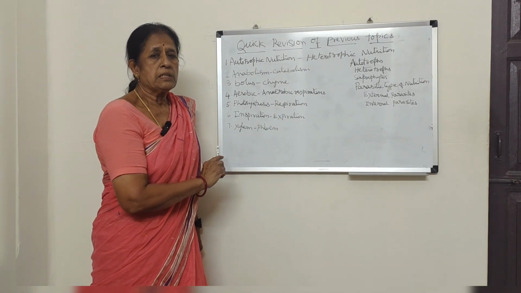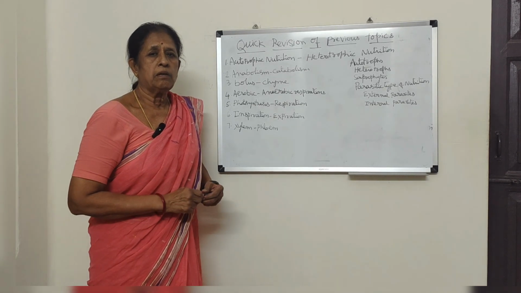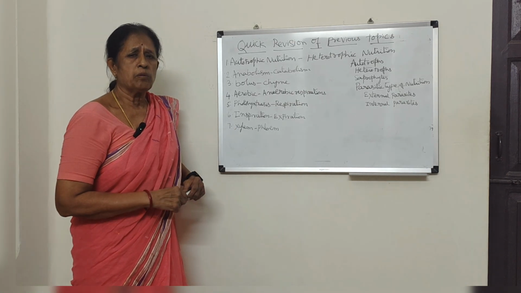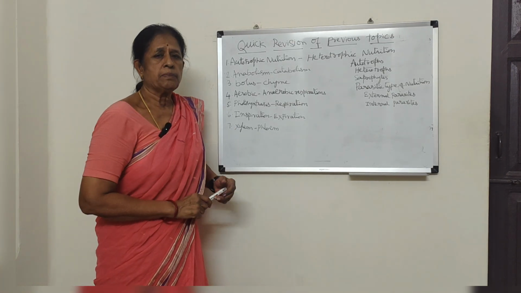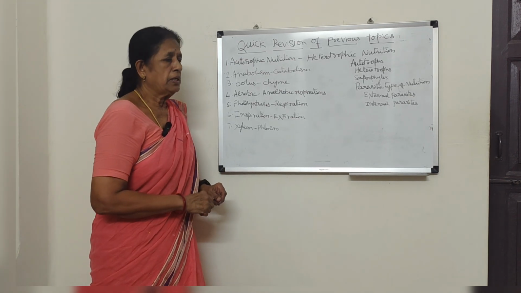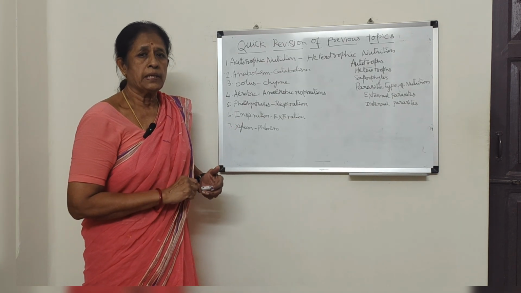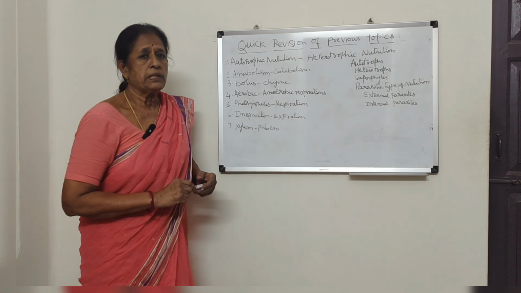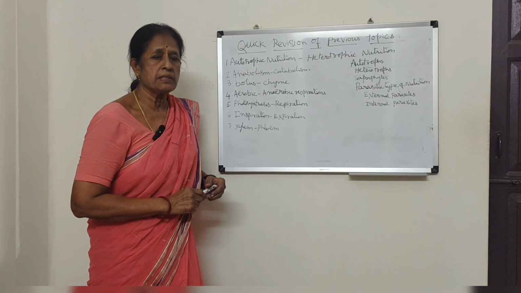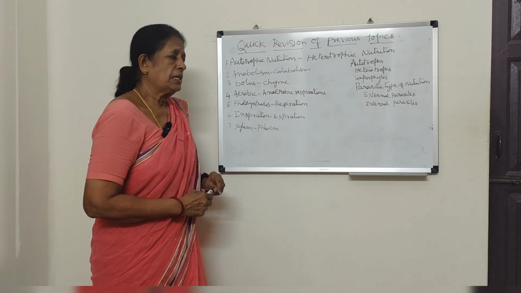Photosynthesis takes place in green plants and photosynthetic bacteria. Respiration takes place in all living organisms. Photosynthesis takes place in the chloroplast of the cell. The majority part of respiration takes place in mitochondria. During photosynthesis, the weight of the organism increases, and during respiration, the weight of the organism decreases. Energy is stored in photosynthesis, energy is released in respiration. So these are the major differences between photosynthesis and respiration.